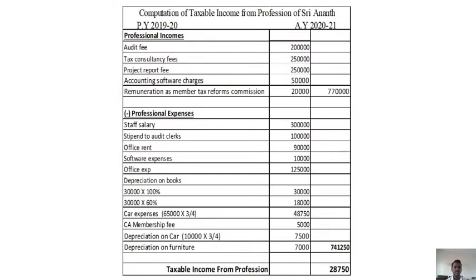Please have a look at the solution. Staff salary, stipend, office rent, software expenses, office expenses, depreciation on books: 30,000 into 100% for annual subscription, 30,000 into 60% for not annual subscription. Car expenses, out of 65,000, three-fourths is for professional purpose. CA membership fee. Depreciation on car, total 10,000, three-fourths is for professional purpose. Depreciation on furniture 7,000. So that's 7,41,250, the professional expenses. So 28,750 is the taxable income from profession.